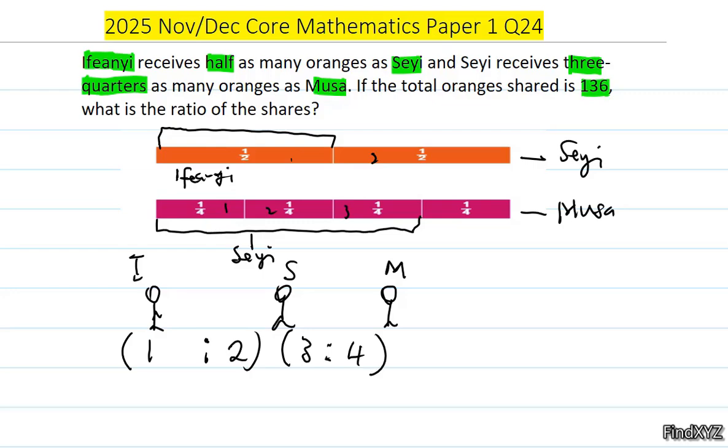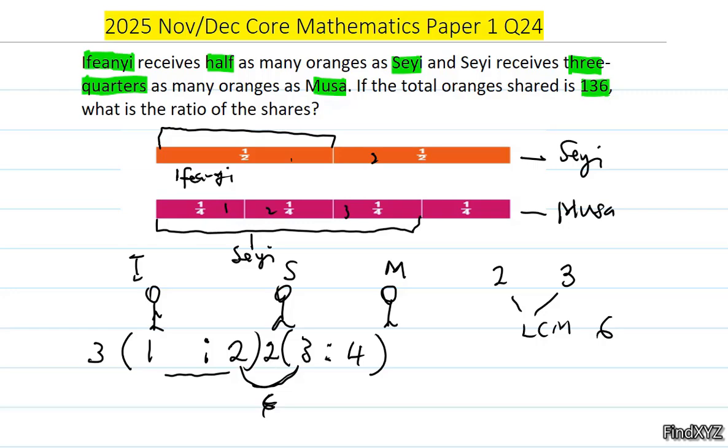However, you can clearly see that Seyi on the first block is getting 2, then Seyi on the second block is getting 3. So we have 2 and then 3. How do we make sure that Seyi is getting the same proportion? You realize that we can use the LCM to get 6. Now I have to make sure that Seyi is getting 6. So I can multiply this ratio by 3, and I can also multiply this ratio by 2.